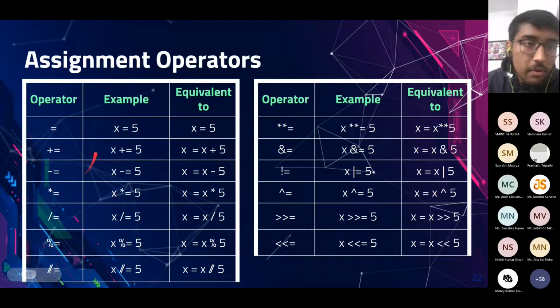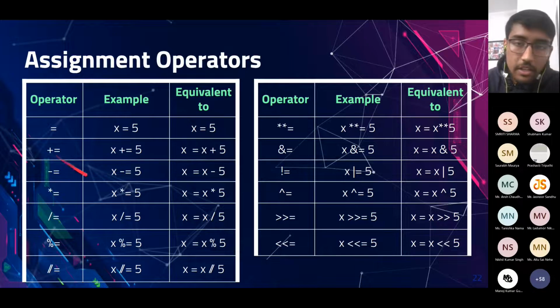The other types of assignment operators are minus equals to and multiply equals to. These work in the same fashion as plus equals to, just the operation between x and that number will be changed, and the final value will be assigned to x itself. These operations cover the same operators as the arithmetic operators we covered earlier.